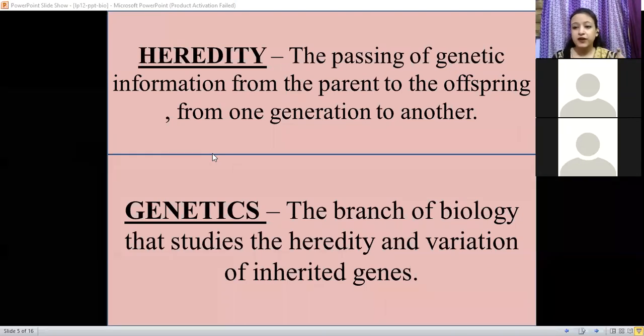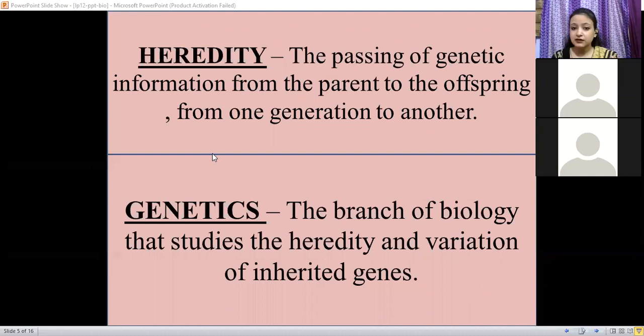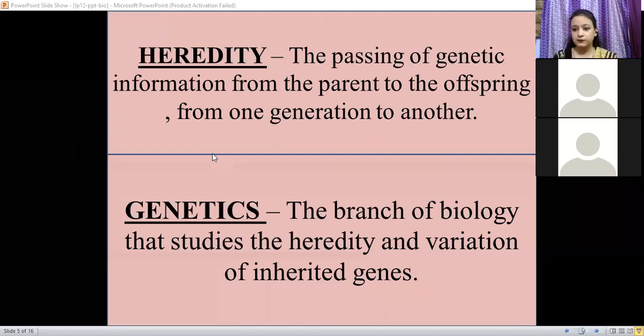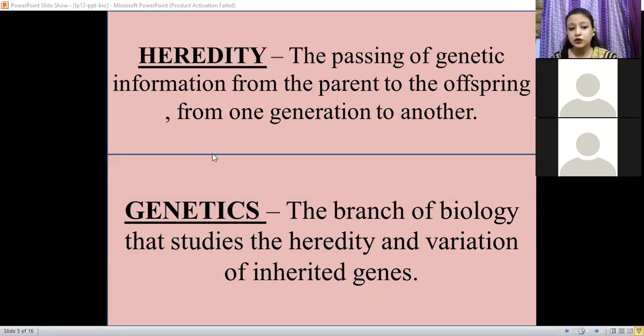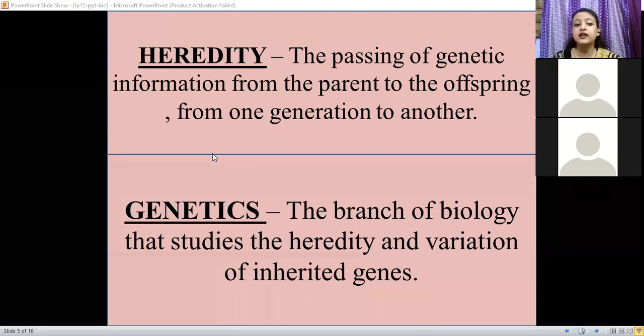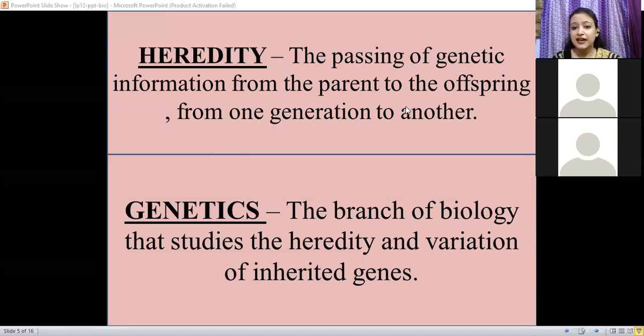No, ma'am. Yes, very little to no variation will be there in the case of organisms which are produced asexually. But in the case of sexually reproducing organisms, it is very clear that there are variations and changes. Like in the species, we are not identical to each other. We are not very much identical to our parents. We have variations. So what is that? The variations are the slight changes across the generations.